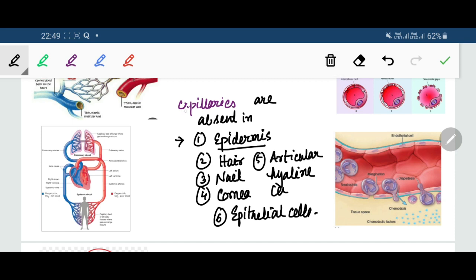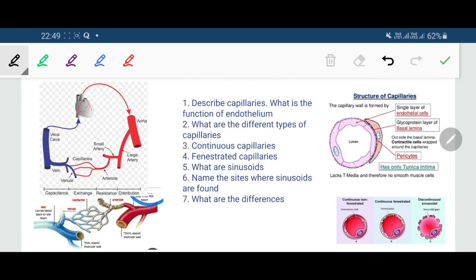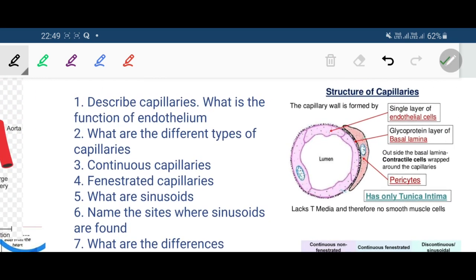So these are the sites where capillaries are absent in the body. Now next we discuss the structure of a typical capillary. What is the structure of a capillary? Let me show you a diagram. So this is a structure of a typical capillary.